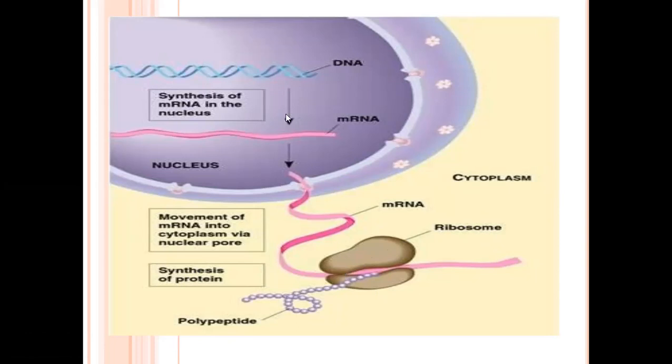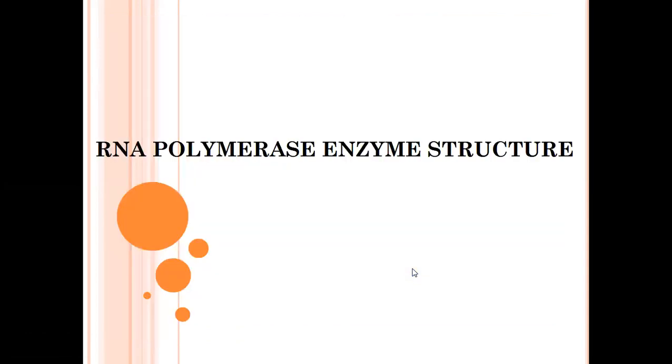In protein synthesis, two major steps are present. One is the transcription mechanism, and the second is the translation mechanism. Transcription occurs in the nucleus, and translation occurs in the cytoplasm of the cell. Now, we will discuss the transcription mechanism.